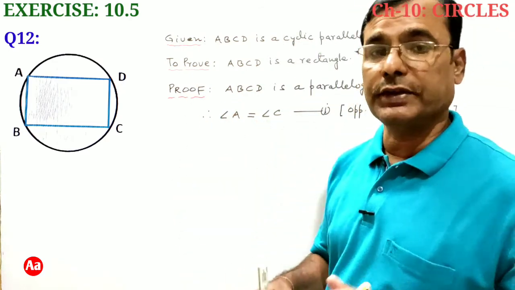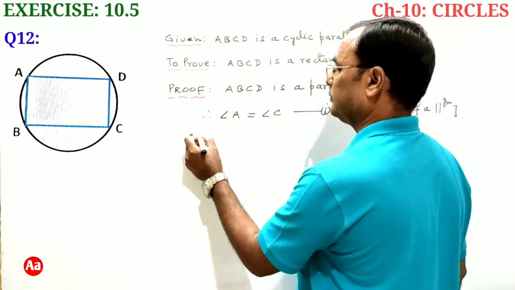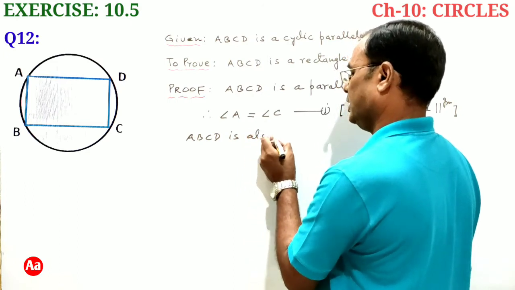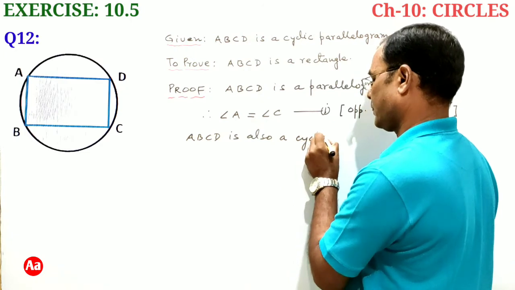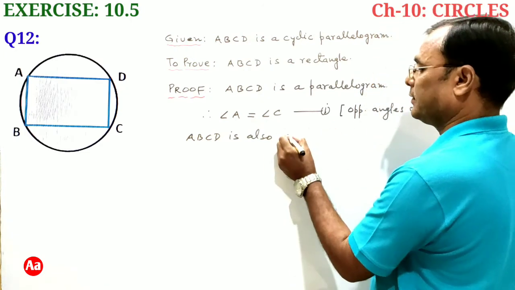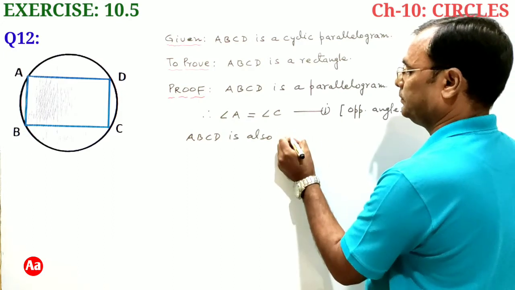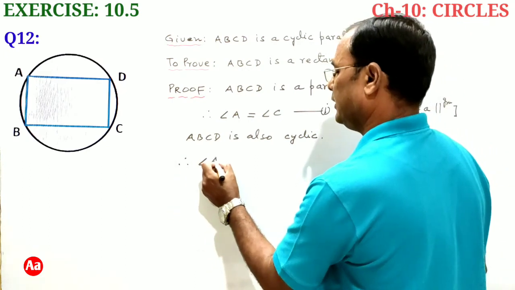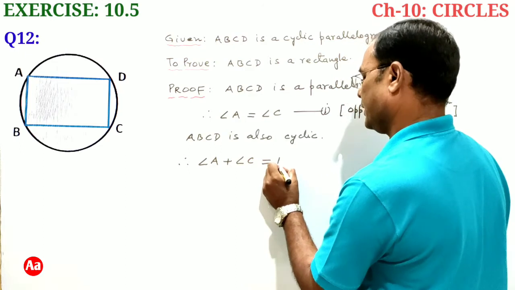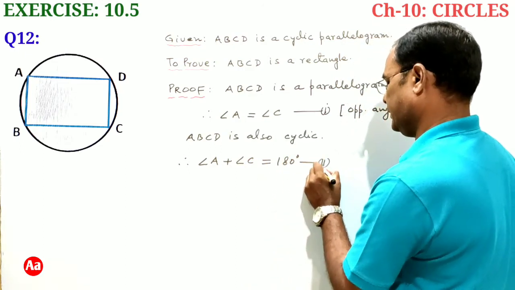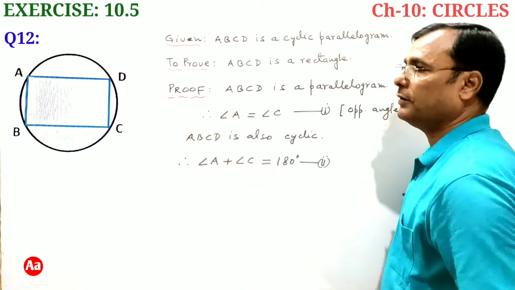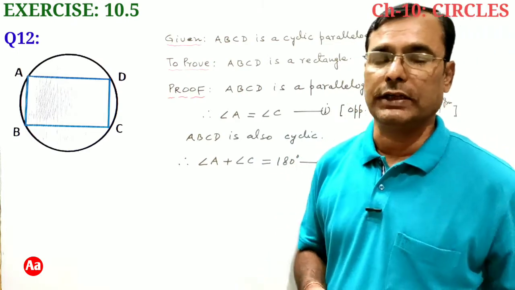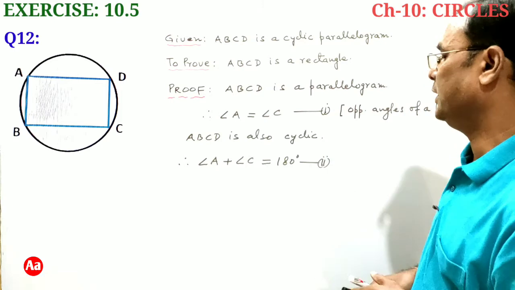Now ABCD is also cyclic. And therefore angle A plus angle C is equal to 180 degrees, because the sum of either pair of opposite angles of a cyclic quadrilateral is 180 degrees. This is theorem 10.11.